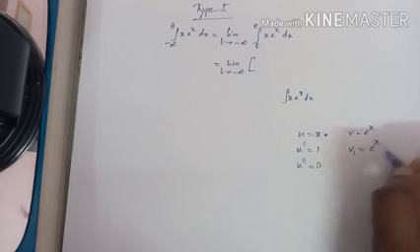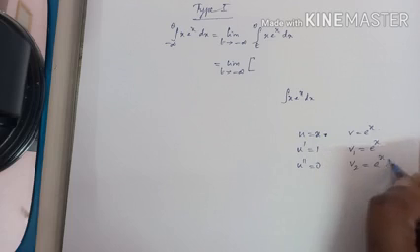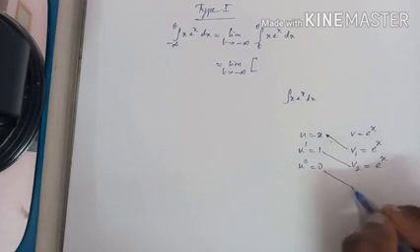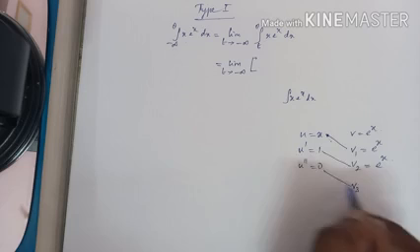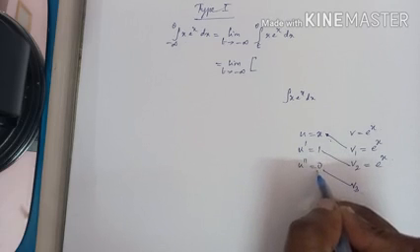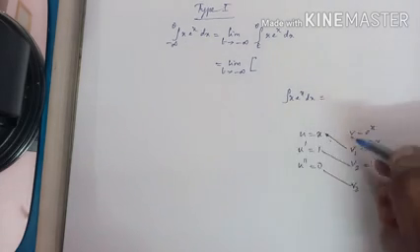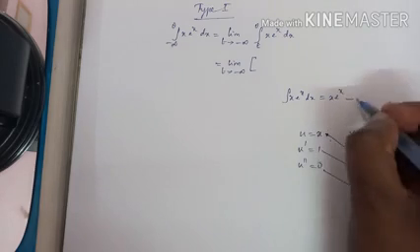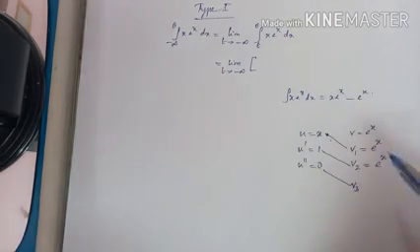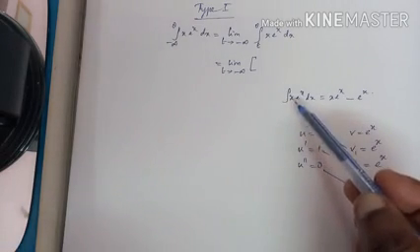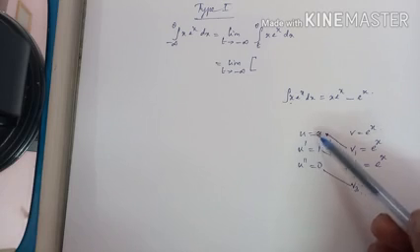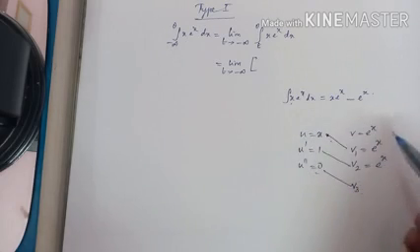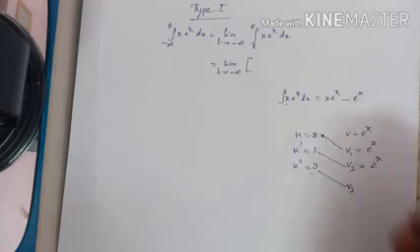Integration of v is v1. Integration of v1 is v2. u v1, u dash v2, u double dash v3. u double dash into v3 will become 0 since u double dash is 0. So the formula is u into v1 minus u dash into v2, by Bernoulli. If you see an algebraic function that will definitely vanish after some differentiation, you can use the Bernoulli formula. Otherwise you go for integration by parts.